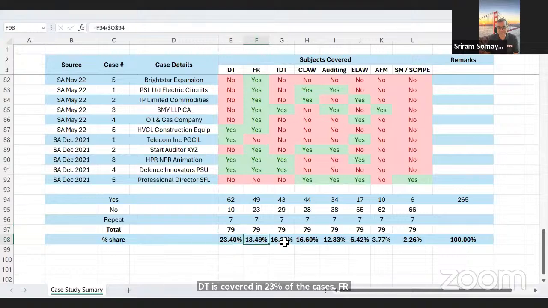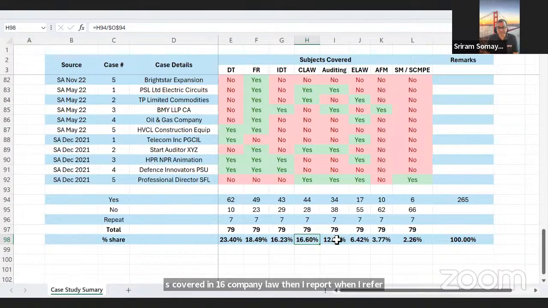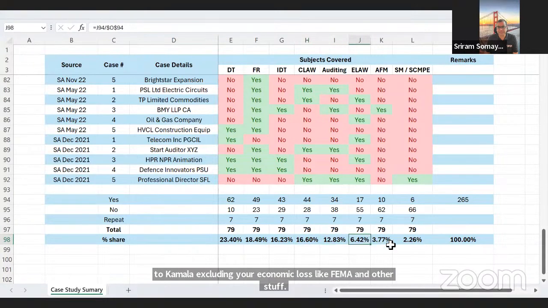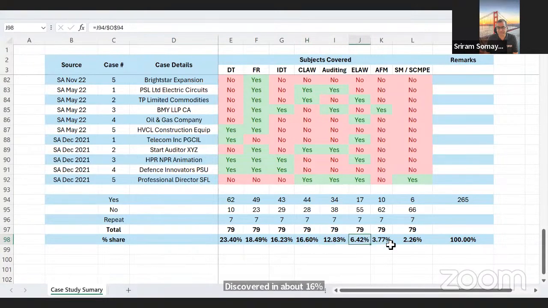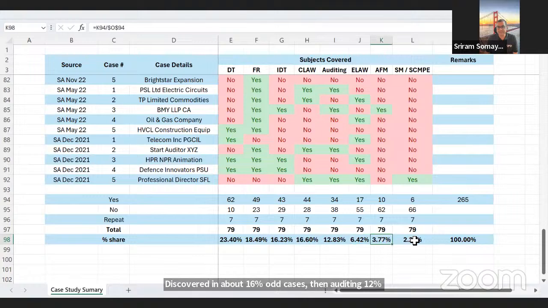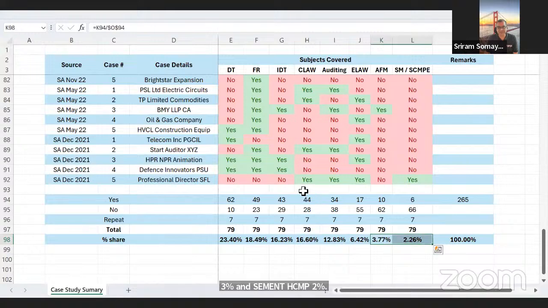FR is covered in 18%. IDT is covered in 16%. Company law, when I refer to company law, excluding your economic laws like FEMA and other stuff, is covered in about 16% of cases. Then auditing 12%, economic laws, FEMA and other stuff in about 6%, AFM 3%, and SM and SCMP 2%. So AFM and SCMP are the big surprise here.